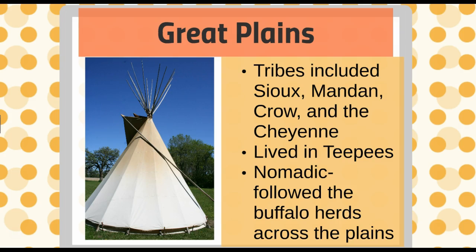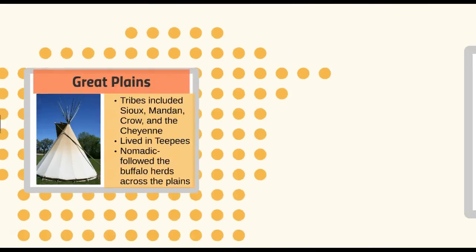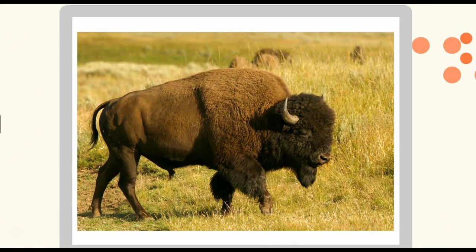They would kill the buffaloes, and they would use every single part of the buffalo. You can see this picture of a nice bull bison here, or a bull buffalo, and almost every single part of the buffalo ended up being used by the Native Americans. Their horns were used for tools. Obviously, they ate the meat. The skins were used for clothing and for teepees, and they used just about everything in the whole animal to help keep them alive. And so this is a summary.